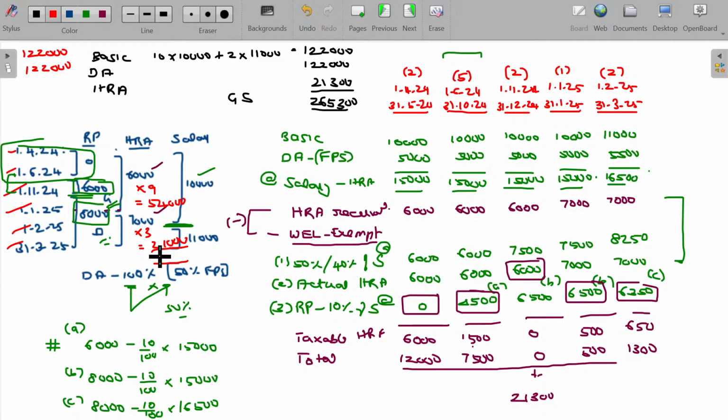Then overall HRA being 75,000. Entire 75,000 will be taxable here under default tax regime. This is default tax regime. This is optional tax regime. What about the total of this? 3,19,000 will be the gross salary. Clear? Hope now you will be able to understand these two cases.